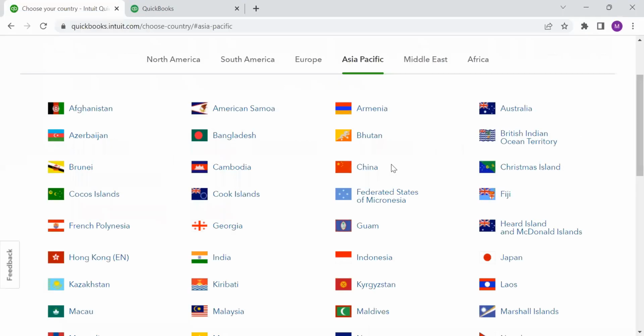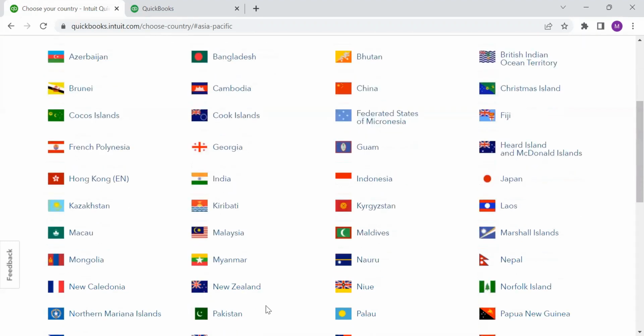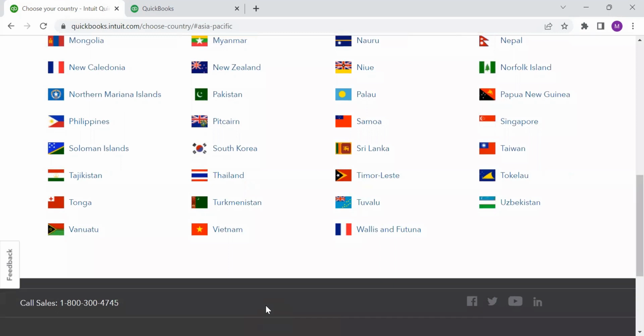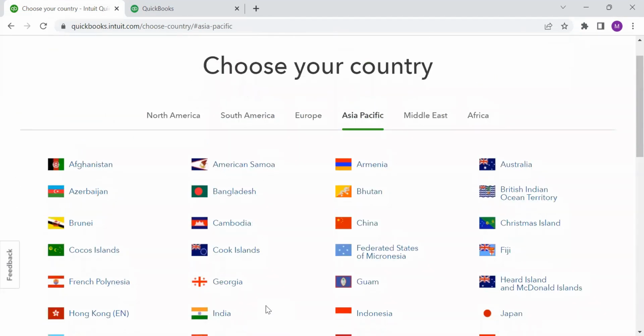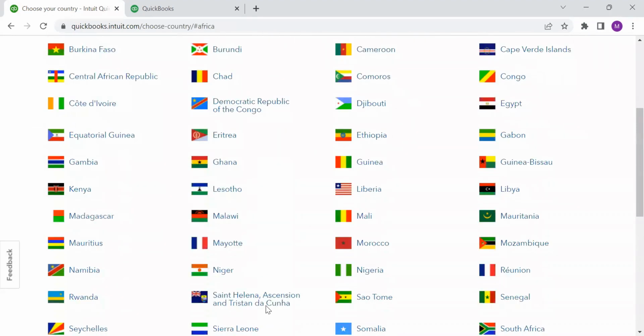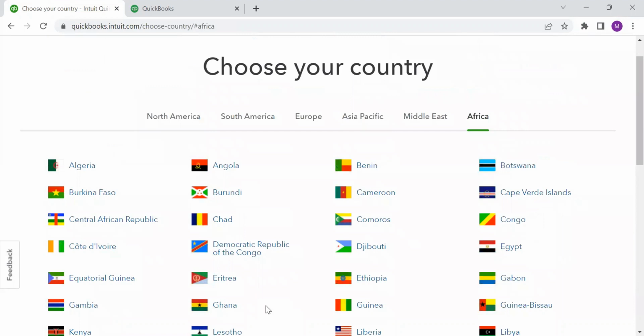So here I can see in Asia Pacific, these are the countries where QuickBooks is available. Here I can also see India. So apart from India, in Asia Pacific, these are all the countries where QuickBooks is available. Apart from Asia Pacific, Africa. So in Africa, so many countries are included.